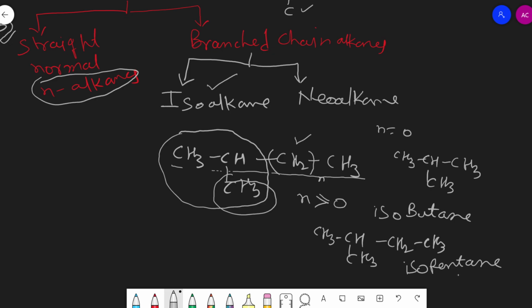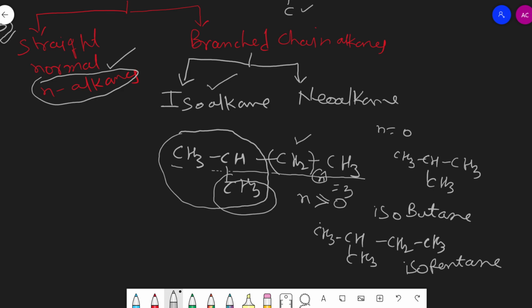So the name of this compound will be isopentane. If n is equal to 2, then it will be isohexane. If n is equal to 3, then it will be isoheptane, like that. So the straight chain alkanes are termed n-alkane. Branched chain alkanes in which the second carbon carries one methyl group are known as isoalkane.